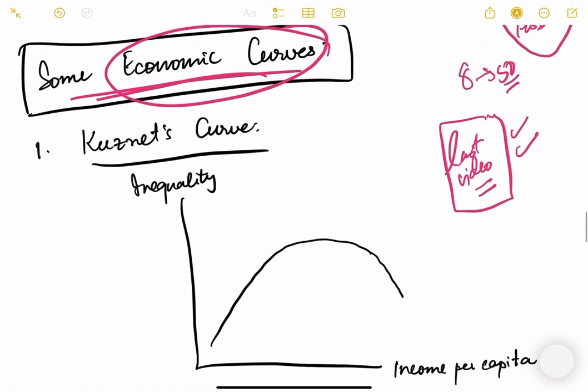So that is why I wanted to mention these economic curves at the last. Okay, don't worry if any topic is left, anything is remaining, if you feel like it, you comment in the comment section, I can cover those topics also. But as far as I feel, I think this should be sufficient.